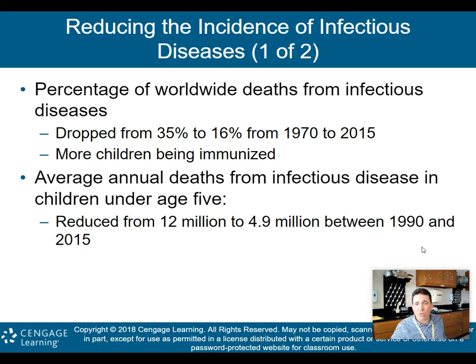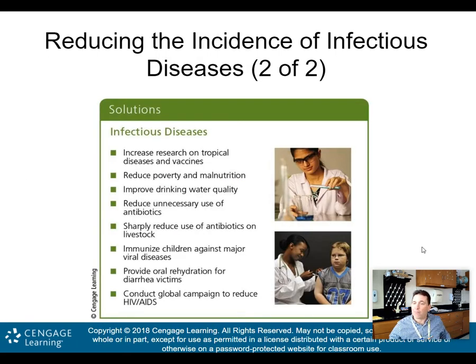Okay. Average annual deaths from infectious diseases in children under 5 reduced from 12 million to 4.9 million between 1990 and 2015. Again, another success story. Great job. All right. And again, more children getting those immunizations. And again, just living in cleaner environments, just understanding to wash your hands, understanding to avoid contact with people who have a disease. All these things are leading to the worldwide deaths from infectious diseases dropping significantly in the past 30 to 50 years. So again, good job, but we still have much more work to do.